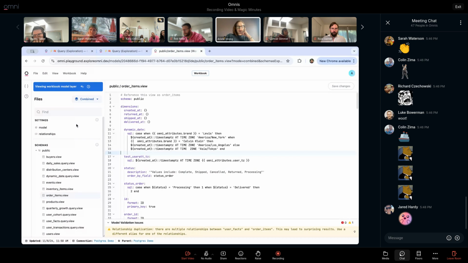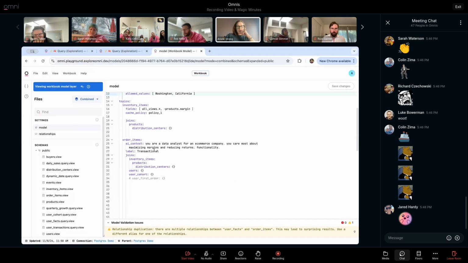And then the last bit is at the topic level, we have a new parameter called AI context where you can basically pass in additional information to that context window for any question that gets asked. The goal is to help get the answers a lot more targeted to your specific data set. There are things we can train on that are generic to all customers, but there are also some data sets that are very, very specific.